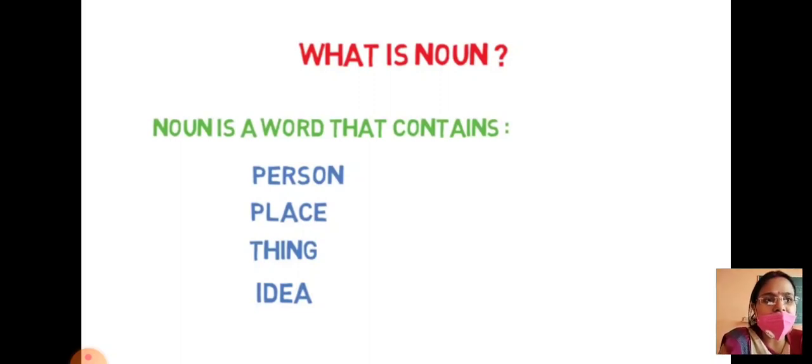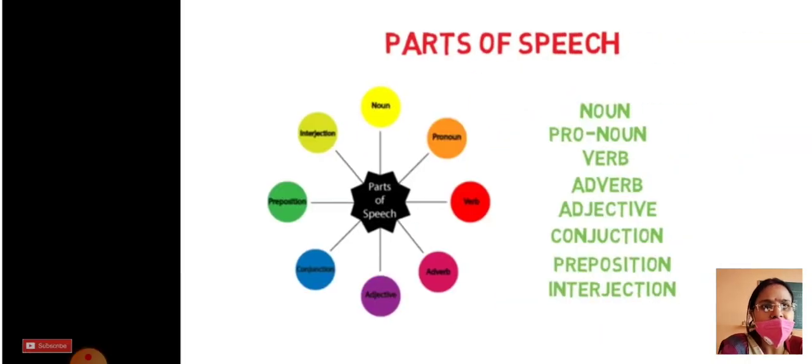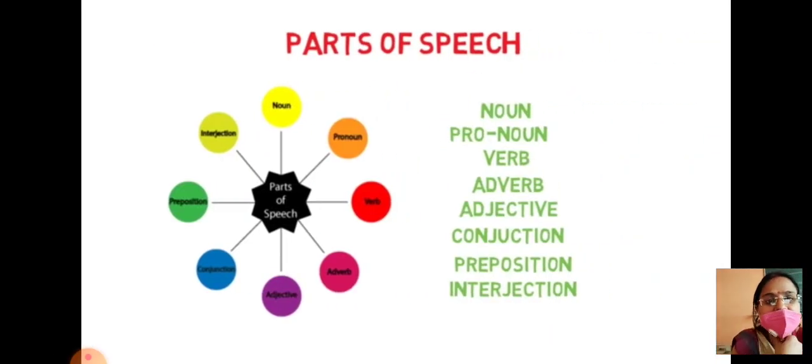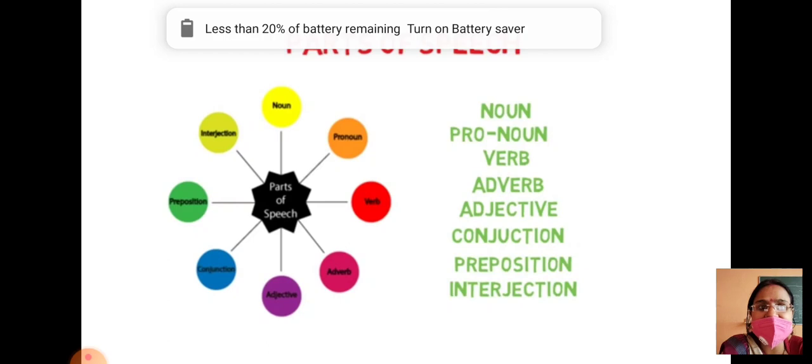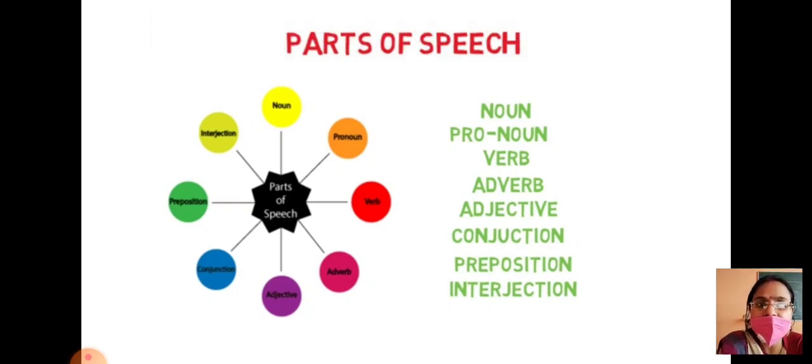Before going for noun, I believe all of you are aware, students, that there are parts of speech in English grammar, in the English language. The parts of speech are divided into 8 main parts: noun, pronoun, verb, adverb, adjective, conjunction, preposition, interjection. So these are the main topics which we will study in parts of speech. Today we are going to discuss all about noun.